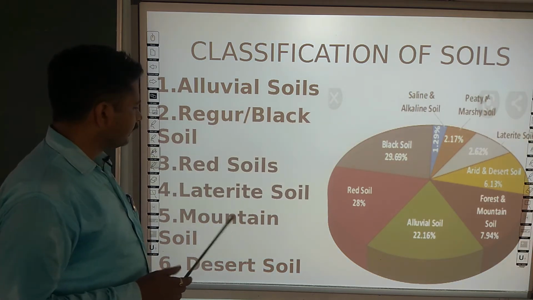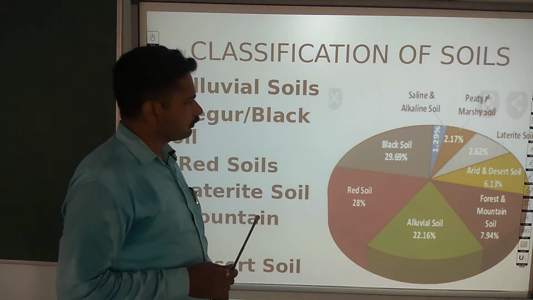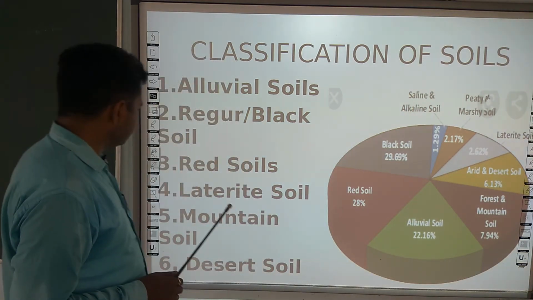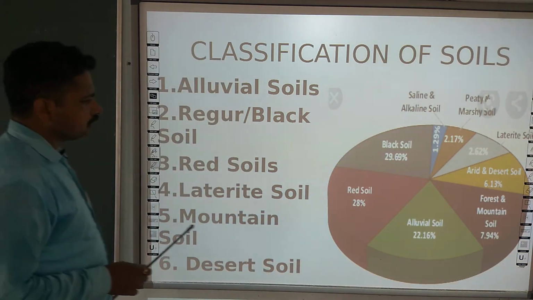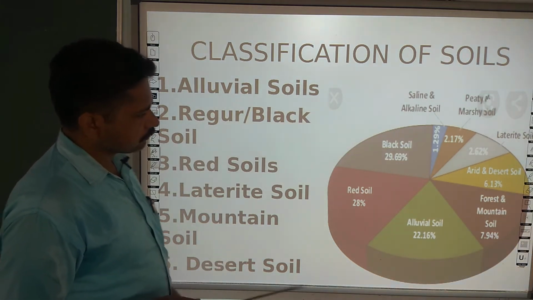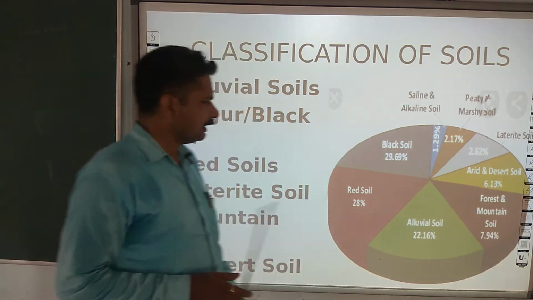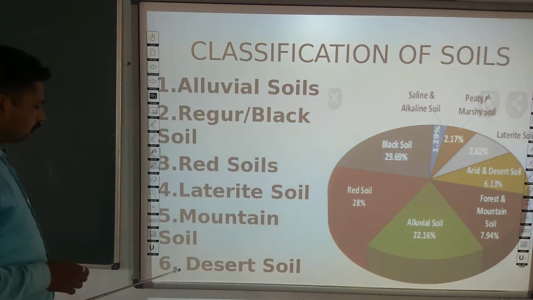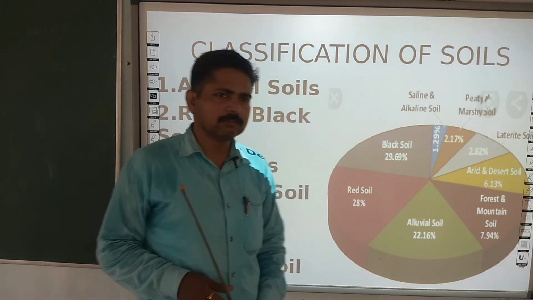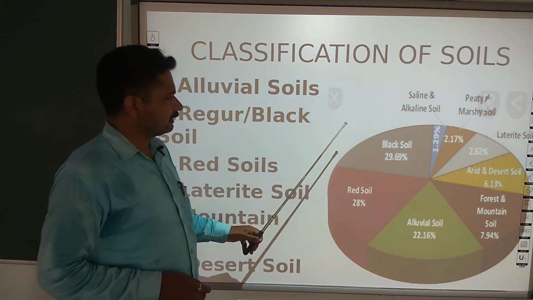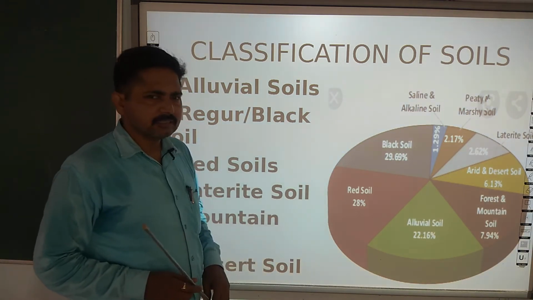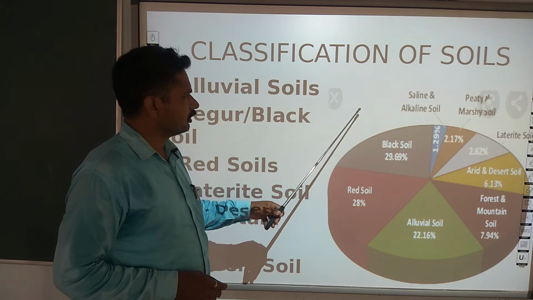Along with it, laterite soil, that consists of 2.62% only. Along with it, mountain soil, which consists of 7.94% of the area. Along with it, desert soil, which consists of 6.13% of Indian territories. Various other types of soil categories can also be seen in this pie chart.